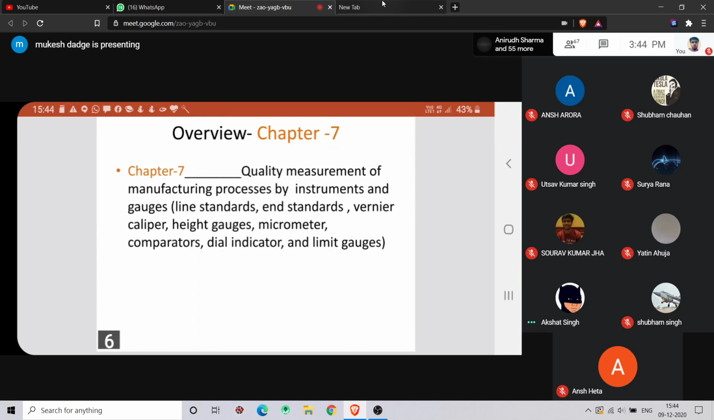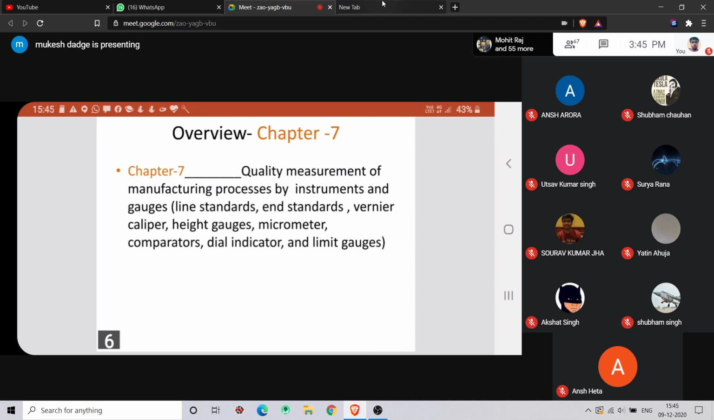So the next thing is the dial indicator and limit gauges, right? For limit gauges, there should be limits, upper limit and lower limit. Suppose a shaft is there, and the shaft is 25 mm, plus minus 5 microns, right? So plus minus 5 microns, you have to adjust in the gauges. Limit gauges, right? There will be two limit gauges, go gauge and no-go gauge.